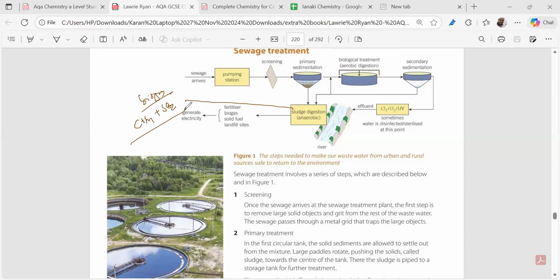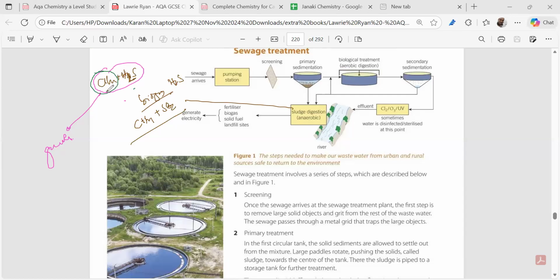What are the products? This sludge addition, we can take as fertilizer. Biogas contains methane and sulfur dioxide, or hydrogen sulfide also, right? Mainly methane and hydrogen sulfide. This hydrogen sulfide is a very pungent gas, very bad smelling, right? What we can do, we can directly take these gases and generate electricity by actually burning them. Or we can also do what?